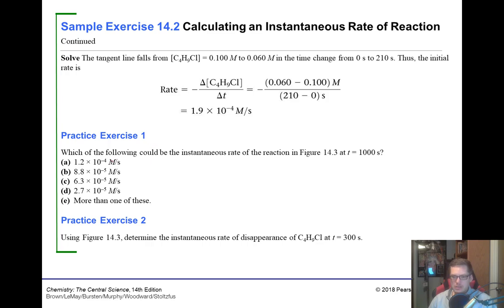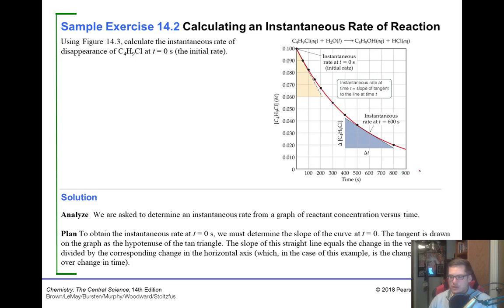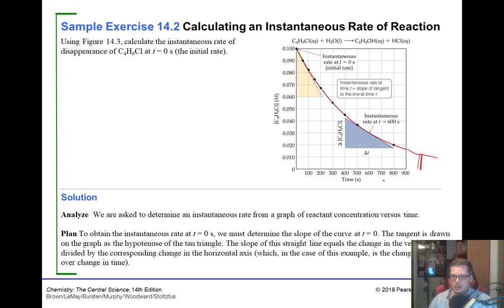It says, which of the following could be the instantaneous rate of the reaction in figure 14.3, so that's the same one, at t equals 1,000 seconds. So we've got to go to 1,000 seconds. Now we've got to extrapolate what's going on here. It's going to go something like this, and 1,000 will be right here. Really we're just going to be guessing here. So it's going to be pretty low, right? It's going to be pretty flat.